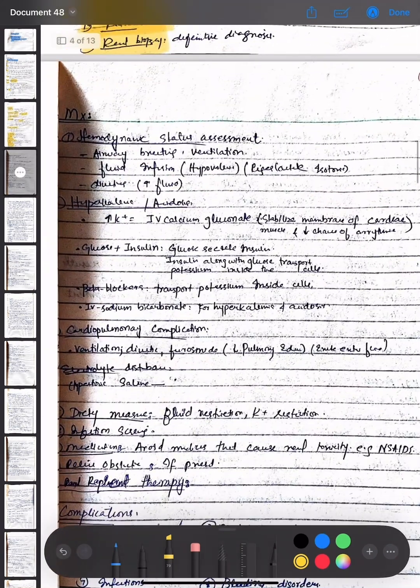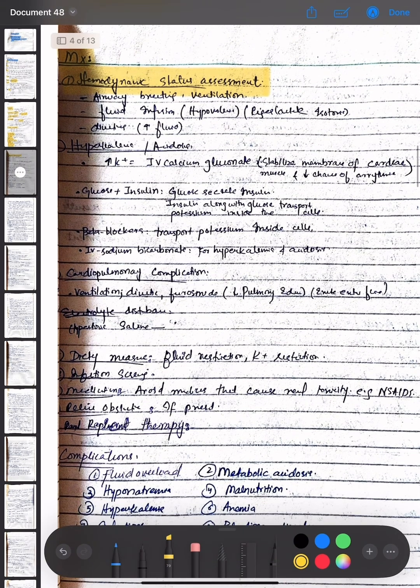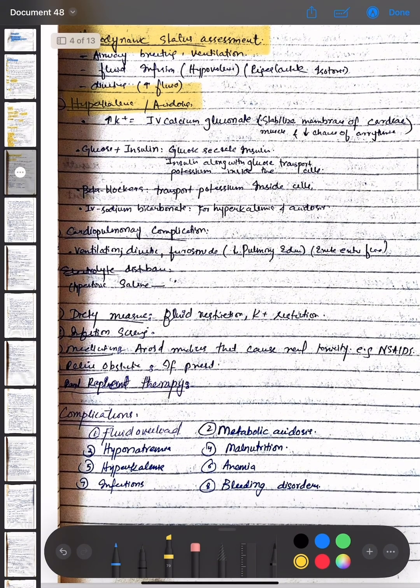Now, the management of acute kidney injury starts with hemodynamic status assessment, that is airway, breathing, ventilation, and fluid infusion. For hypovolemia, Ringer lactate and isotonic fluids are given, and diuretics, that is increased fluids. Then hyperkalemia and acidosis, if found, are treated.